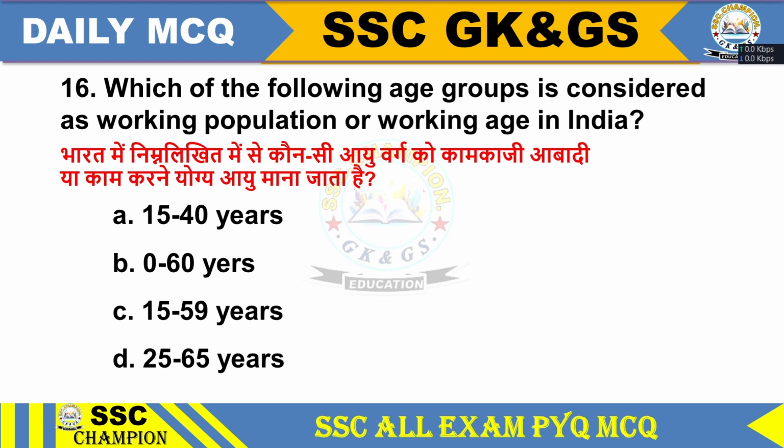Question 16. Which of the following age groups is considered as working population or working age in India? Option A, 15 to 40 years, option B, 0 to 60 years, option C, 15 to 59 years, option D, 25 to 65 years. Option C, 15 to 59 years.